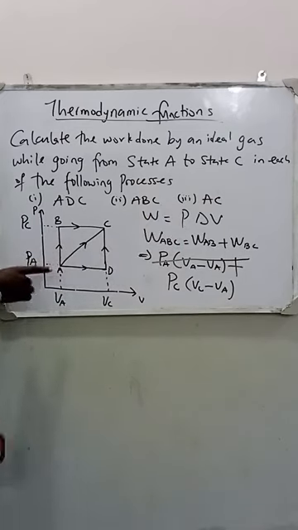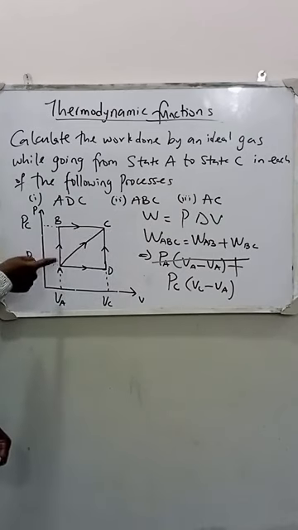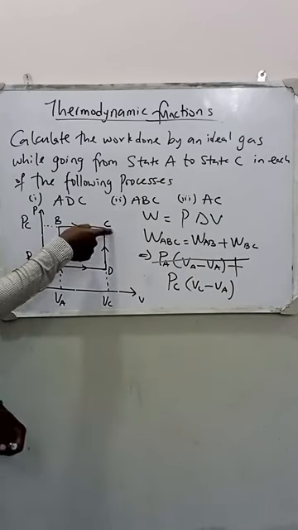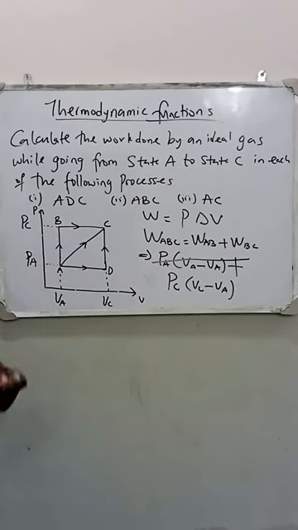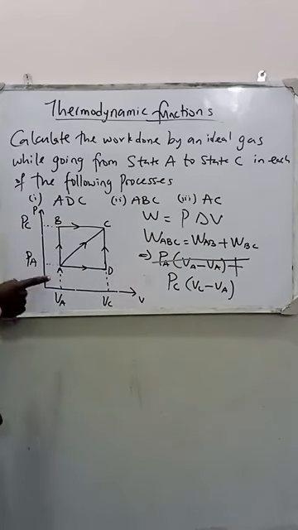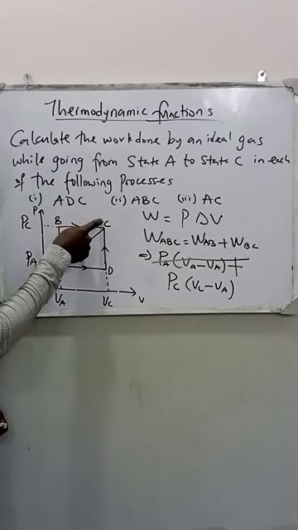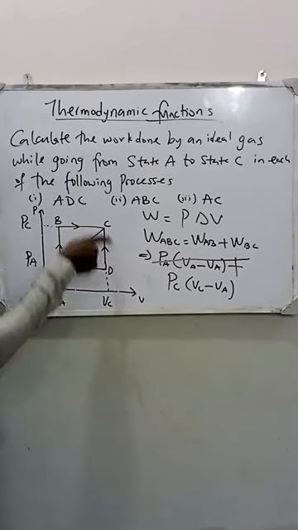Let's look at this very well. Along part A to C, how do we calculate work done? How can we get from A to C? I have different options. To move from point A to point C, the first option is that I should move from A, B, C, or the second option, I should move from A, D, C.